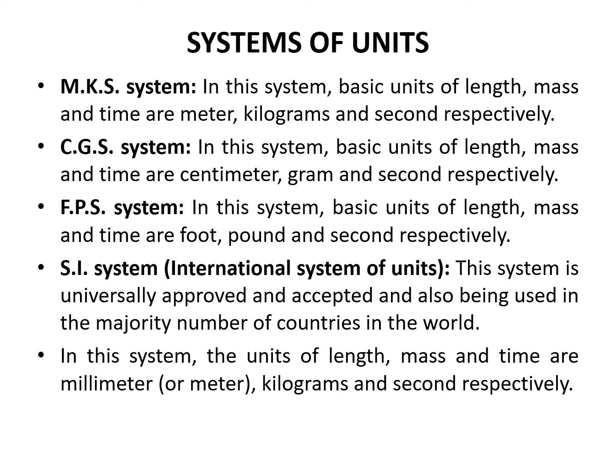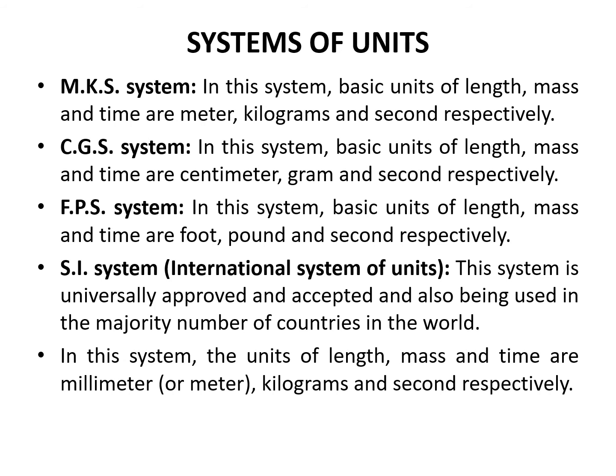Then we will see systems of units. MKS system, CGS system, FPS system and SI system. These are the various systems. In the MKS system, the basic units of length, mass and time are meter, kilogram and second.